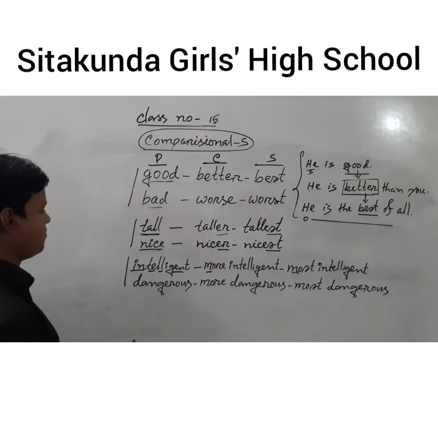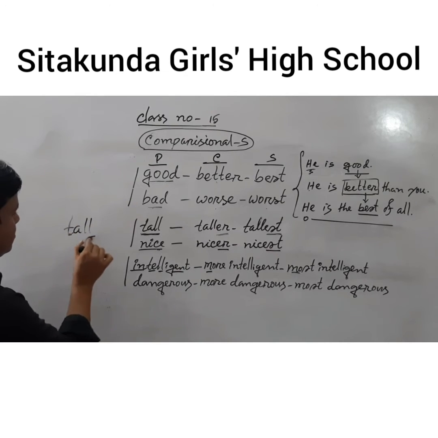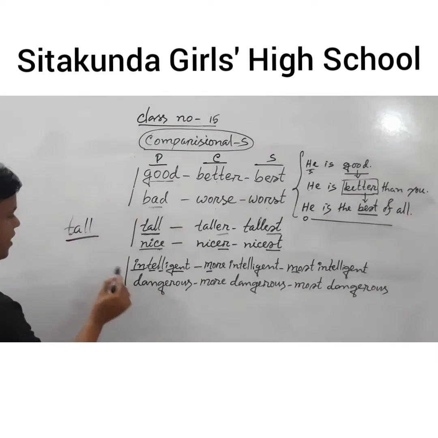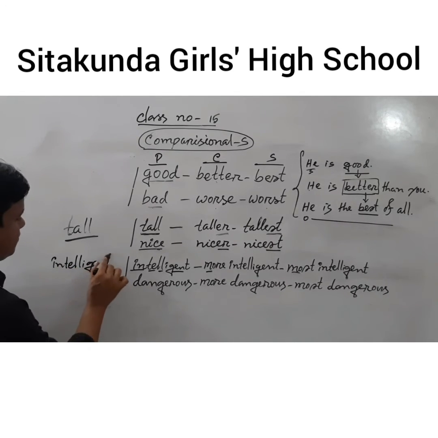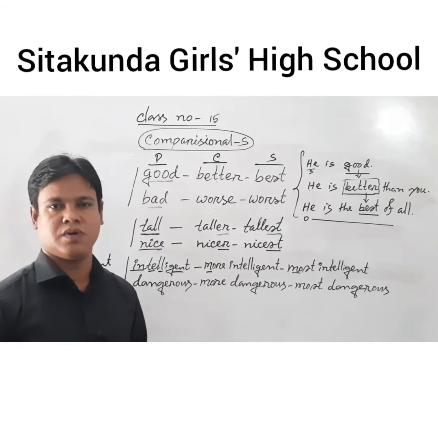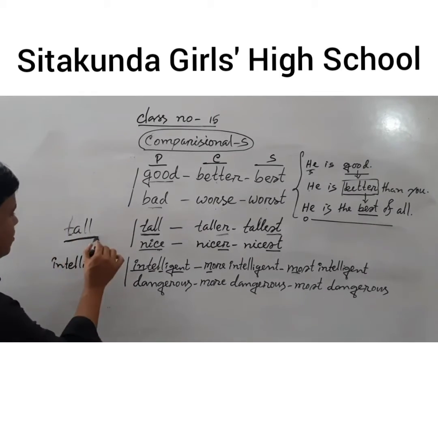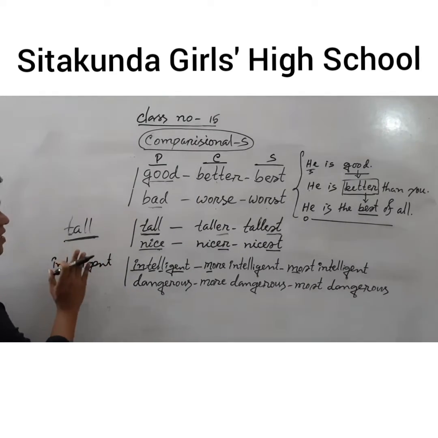Students, look at the word tall and look at the word intelligent. If we pronounce the word tall, there is one syllable.